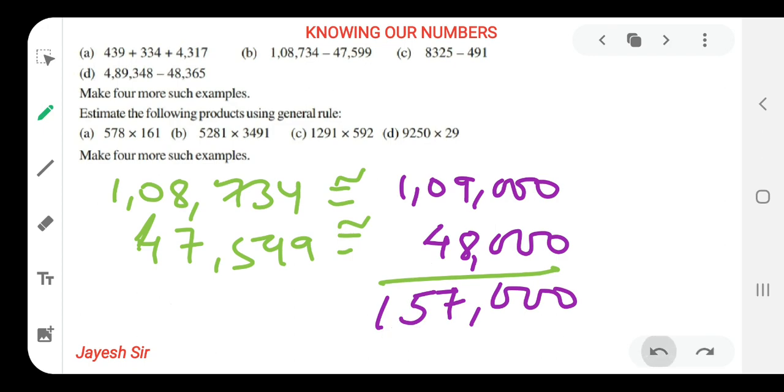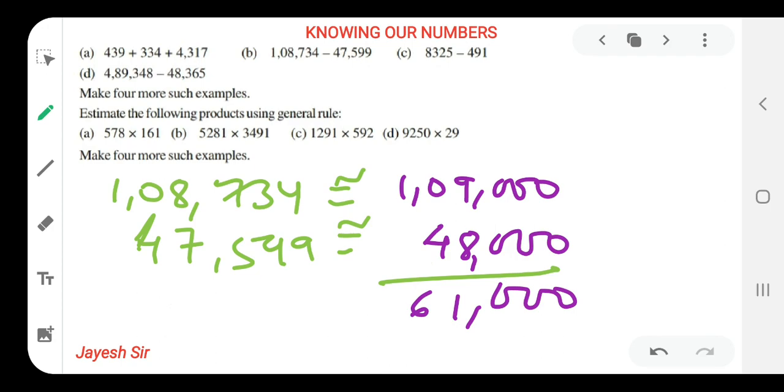But we have to subtract. I have added over here, that we have to keep in mind, friends. Either we have to subtract or we have to add. Now, how are we supposed to do? Yes, 1 will be there. Now 10 minus 4, 61,000.